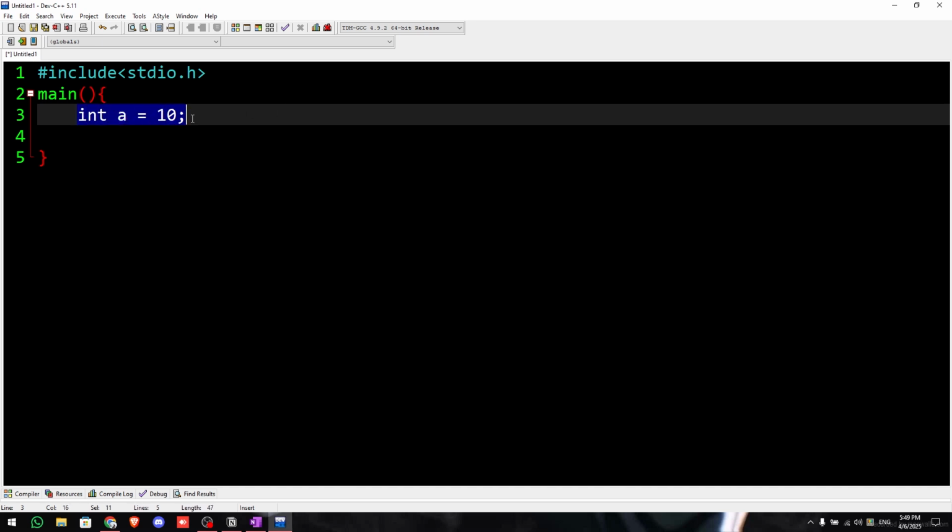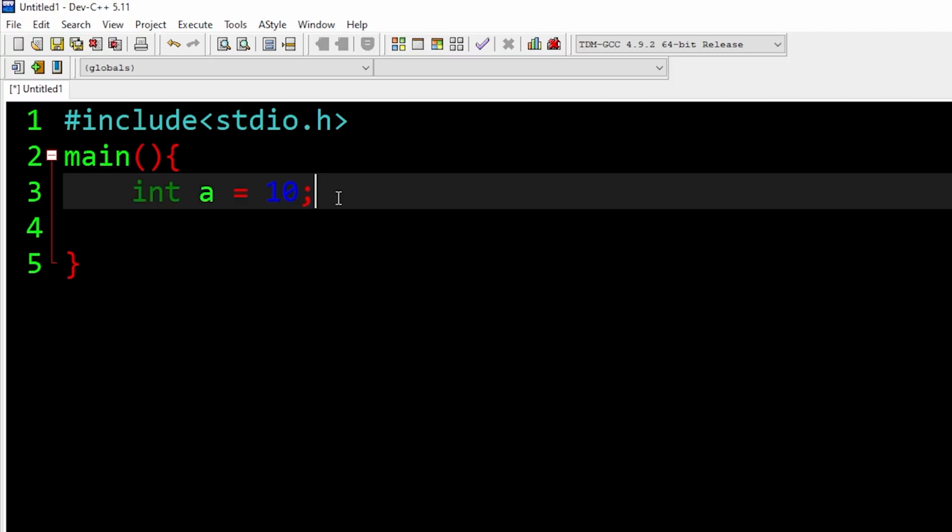This is the process by which we initialize and store some value. Now there are ways we can take user input, but first let us understand how we can just store it this way. Here int is what we call a data type. This is already predefined. I need not define what int is here. C already knows, it is already written inside C what int is. Now here a is something we tell the computer, so that I want to store so and so data in this way. So we'll know that 10, or whatever we give here, will be stored in a. And later if we update it, it will be updated in the system.